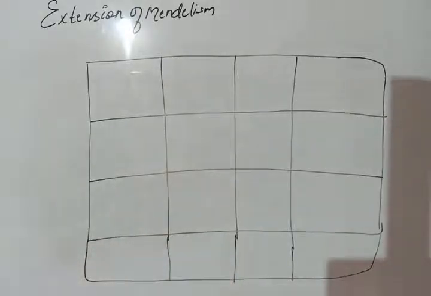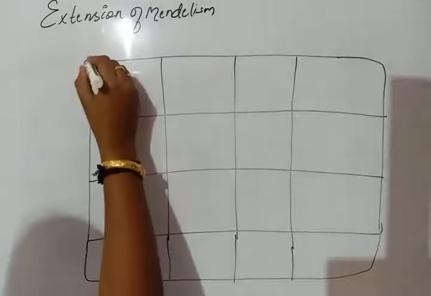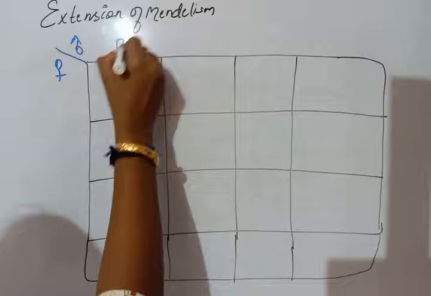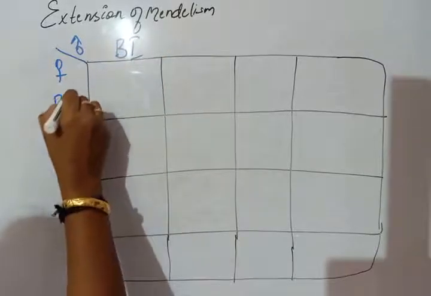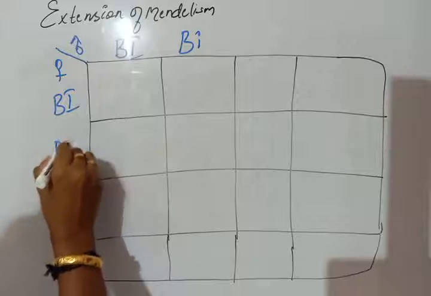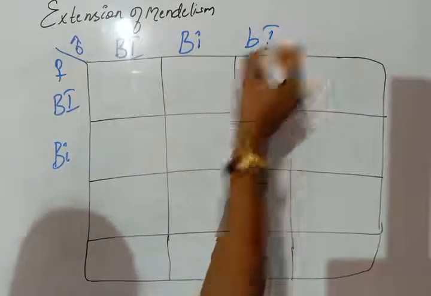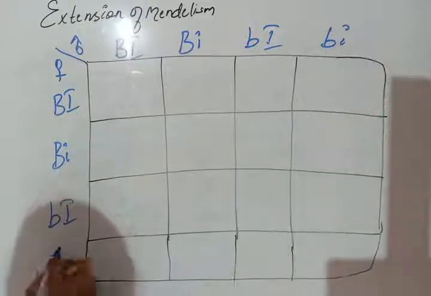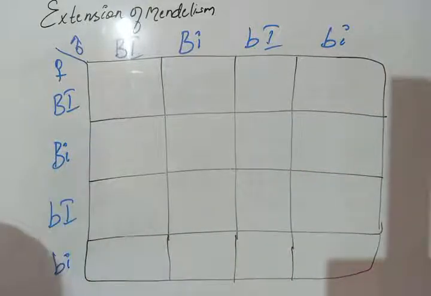Then we write the gametes: BI, BI, Bi, Bi, bI, bI, bi, bi. Now we fill the Punnett square.